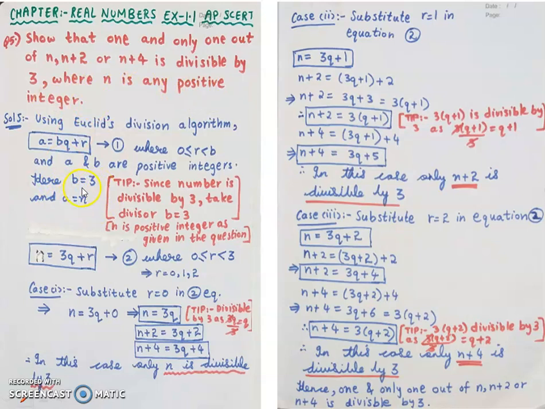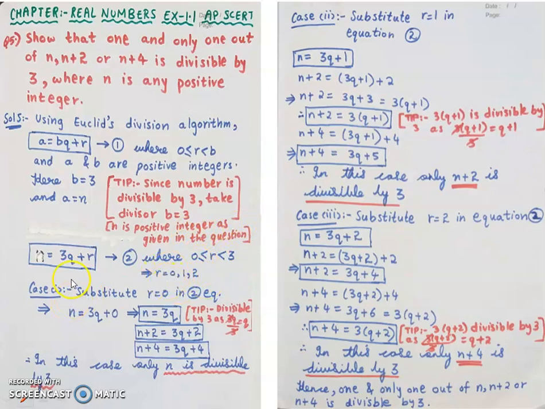Now this a equals n and this b equals 3, I am substituting in my first equation. So in place of a, I am substituting n, and instead of b, I am substituting 3. So n equals 3q plus r. This is my second equation, and in my second equation the condition is the same, but instead of b I have to write 3. So 0 is less than or equal to r, and r is less than 3. So my possible remainders are 0, 1 or 2.